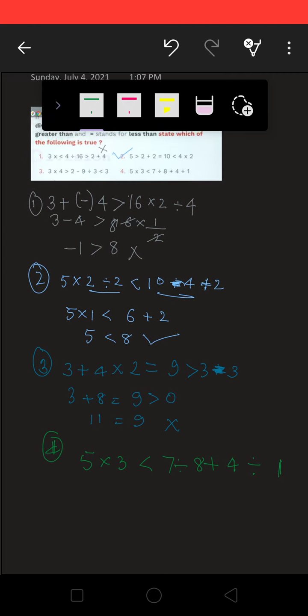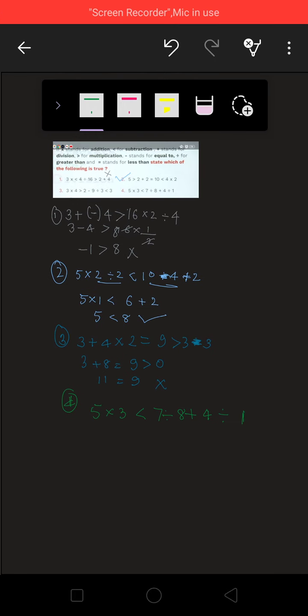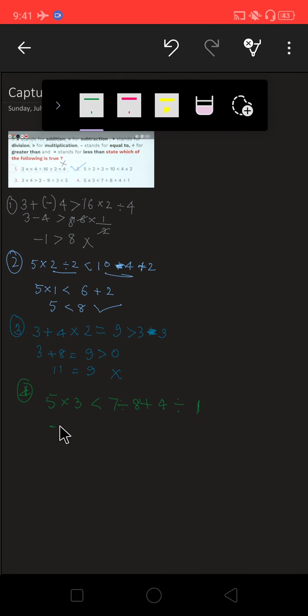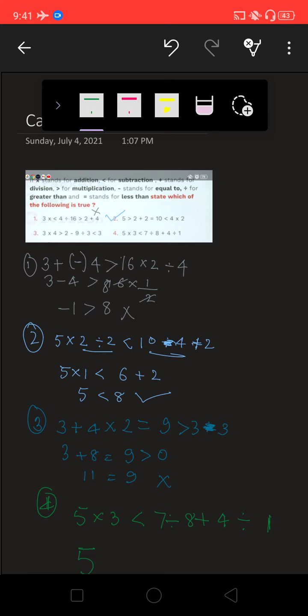Now let us start and let us take our configuration. क्या क्या है? 5. Multiplication stands for addition, plus greater than minus.